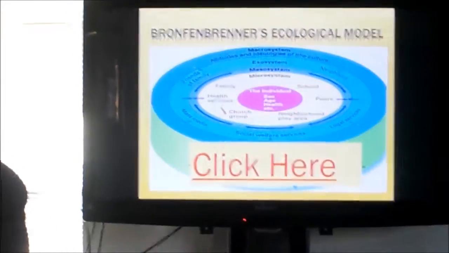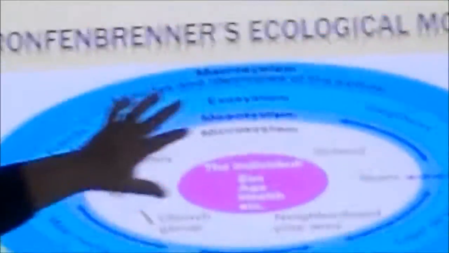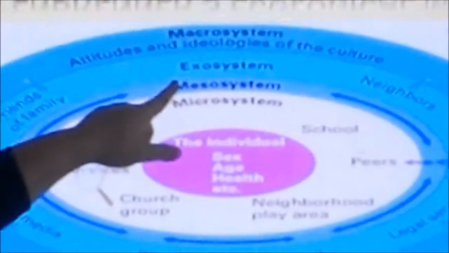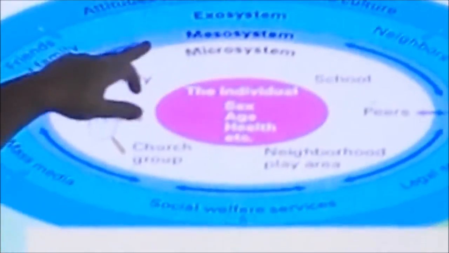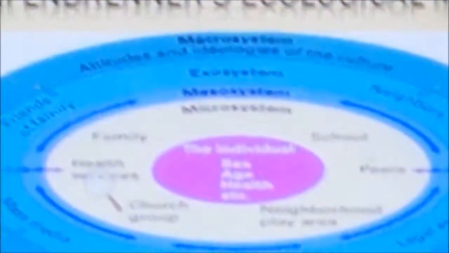Now Bronfenbrenner's ecological model, if you remember, had 5 elements. The 5 elements were the individual, the microsystem, which is the smaller element of groups, the mesosystem, which is an interaction between the microsystem and the exosystem, which is a larger set of groups. And then we have the macrosystem, which is the attitudes and ideals of the culture.